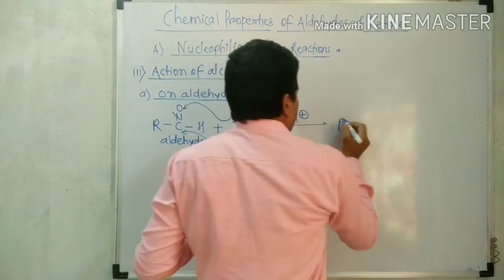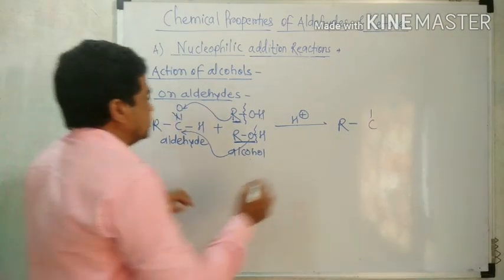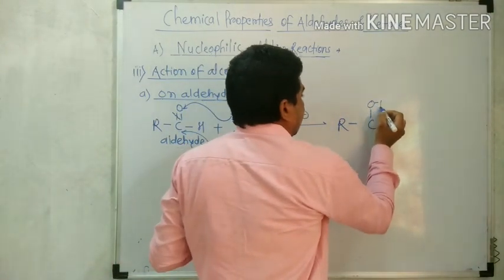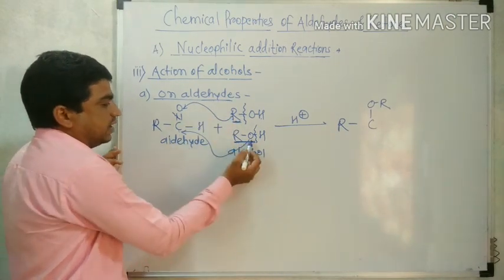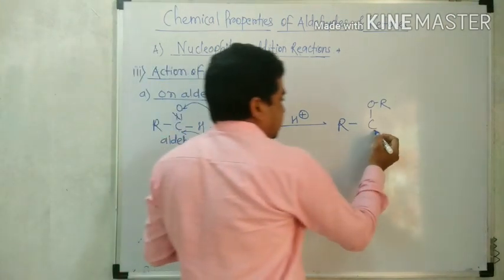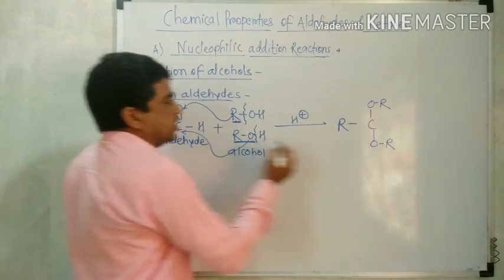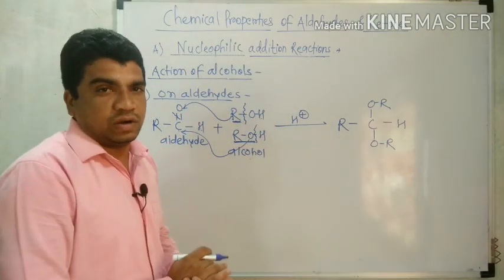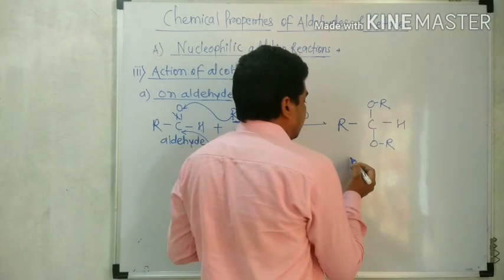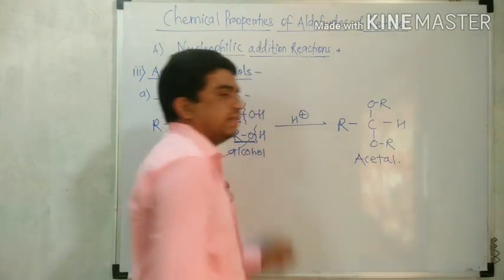So what happened? The C double bond is converted to single bond. Oxygen gets attached with that alkyl. Now this carbon gets attached with this OR, like that, and this hydrogen remains the same. This compound is generally called acetal.